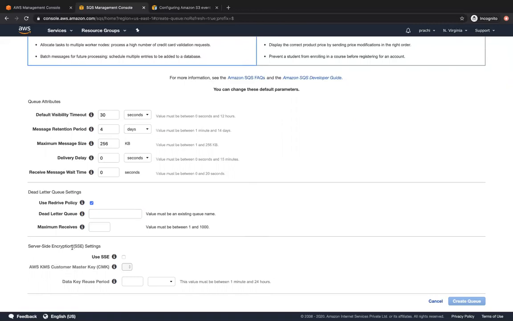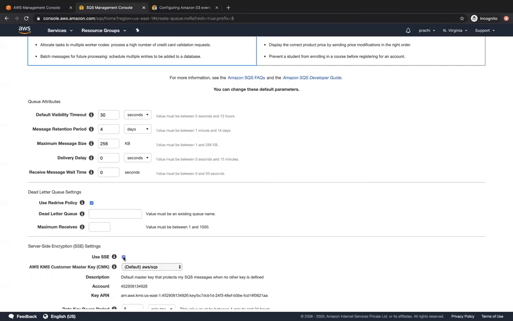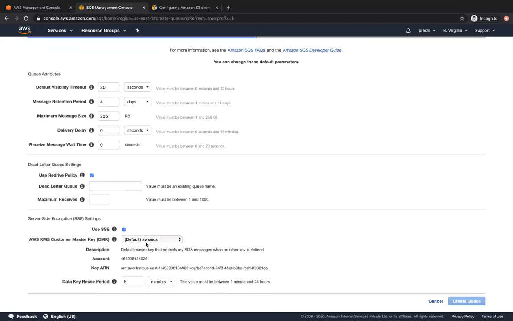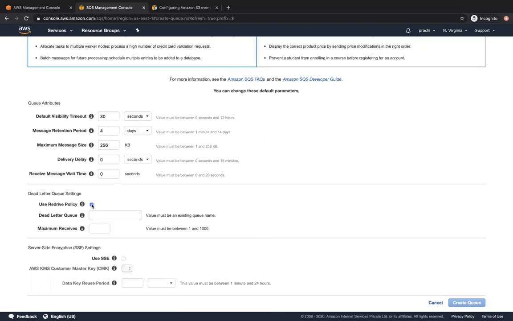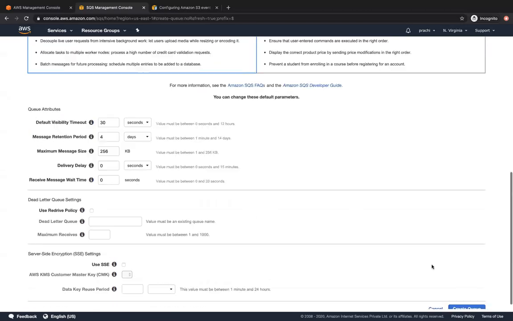And on the server side encryption settings, you can go ahead and encrypt all of your messages in the queue. You can use server side encryption, and then you can go ahead with a customer master key that AWS creates for you, or one that you already have, which you can specify. We are not going to configure server side encryption right now, and not even the redrive policy. You're just going to go ahead and create the queue.